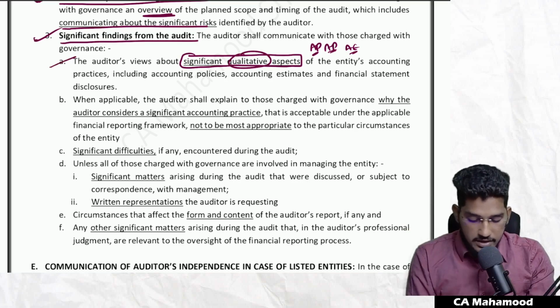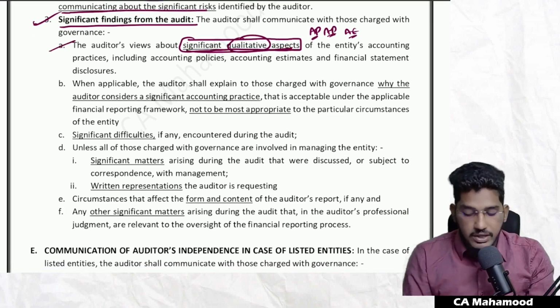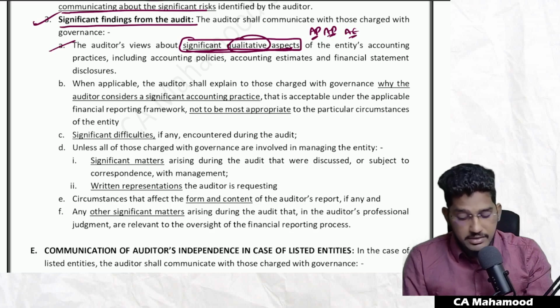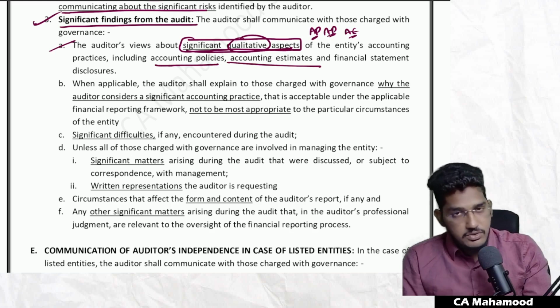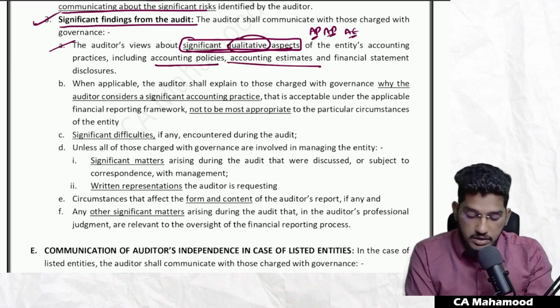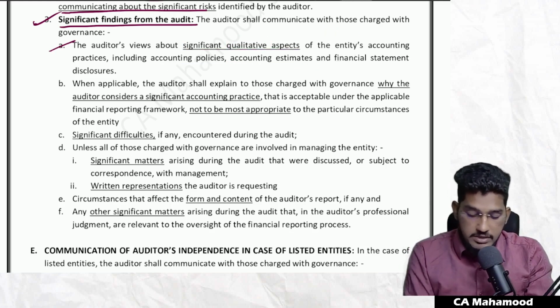So that is the first thing they say here. The auditor's views about significant qualitative aspects of the entity's accounting practices, including accounting policies, accounting estimates, and the financial statement disclosures. So first thing you have to remember here, qualitative aspects. If you have any qualitative aspects, that will fall under other significant findings.